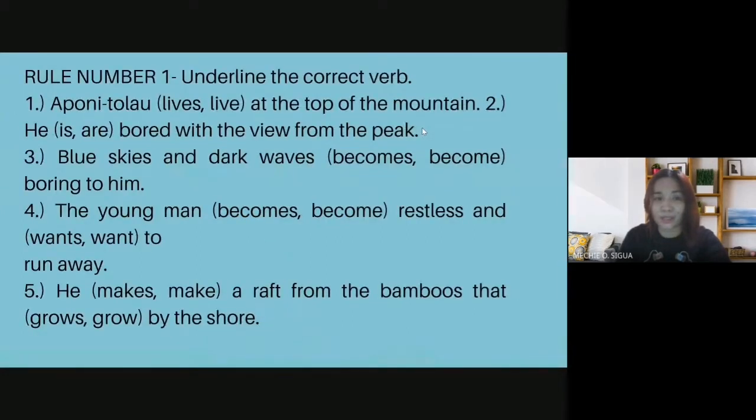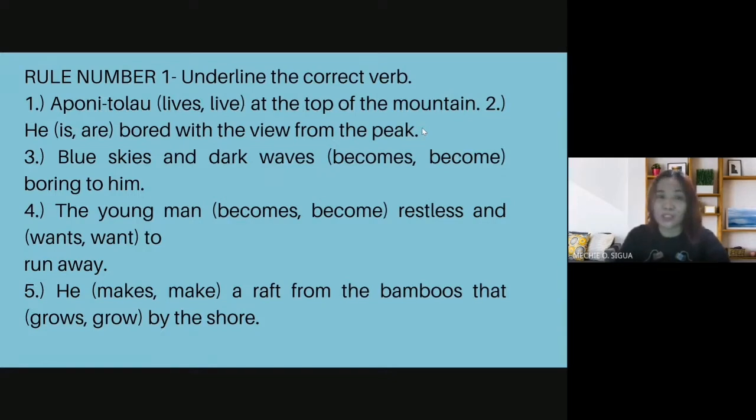Let's take this example. Number 1. Aponitulao lives at the top of the mountain. That is the number 1. When we say that the subject must be singular and the verb is also singular, or the predicate, in this sentence number 1, the subject, what is being talked about in the sentence, is Aponitulao.